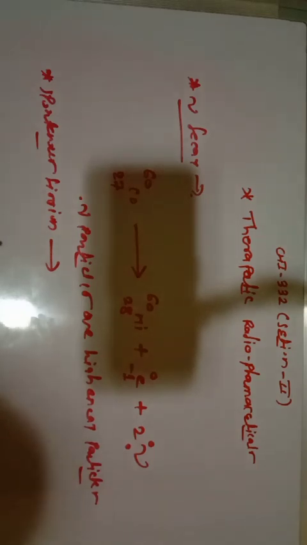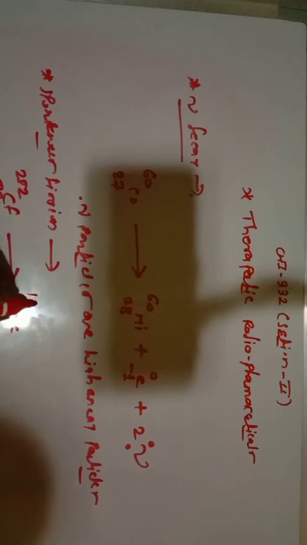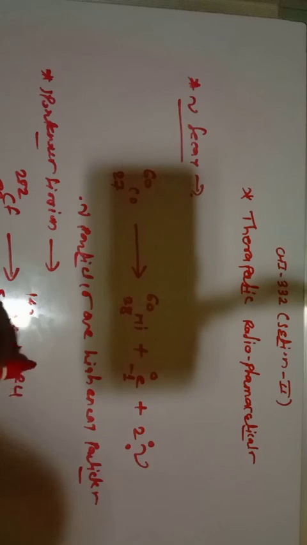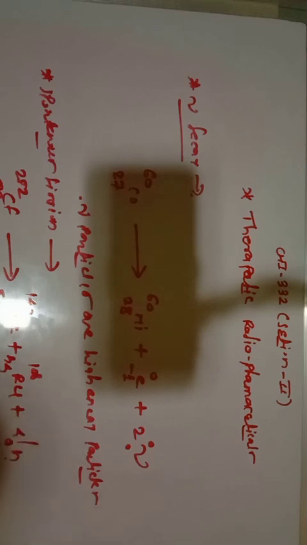If you consider Cf-252 having atomic number 98, it undergoes spontaneous fission to give xenon-140 (atomic number 54) plus Ru-108 (atomic number 44) plus 4 neutrons. This is a very slow process.